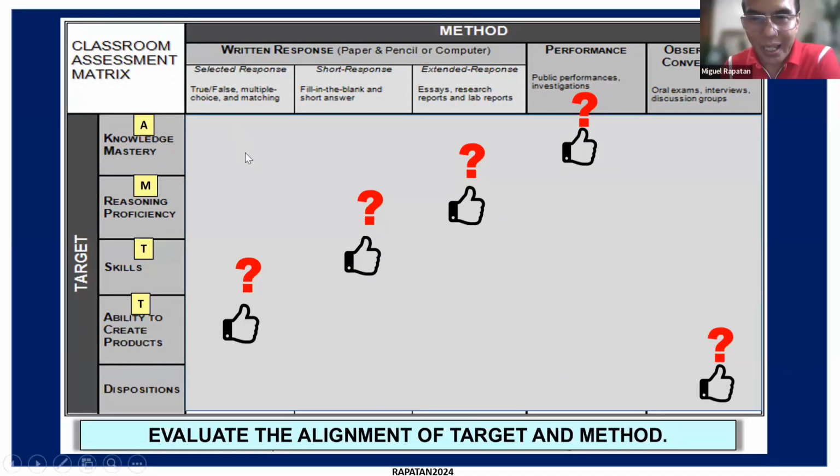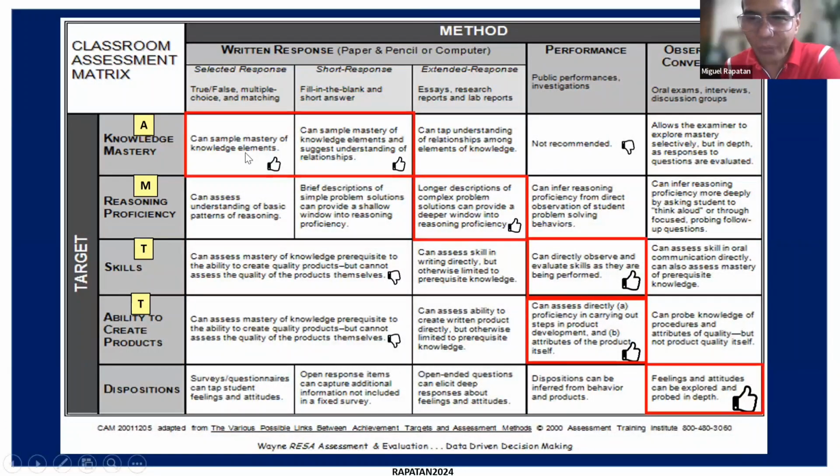So when we keep on saying alignment, we're looking at the form with the learning goal. So if we're going to the different descriptions here, I purposely took out first the descriptions, and then now I'm bringing in the descriptions. So for example, for reasoning and skills, you have a thumbs down there because what these are saying is that, for example, under short response, reasoning proficiency, brief description: simple problem solutions can provide a shallow window into reasoning.